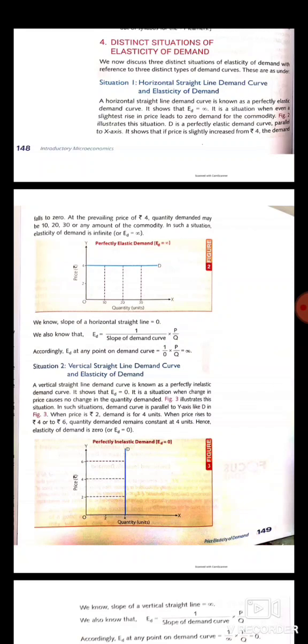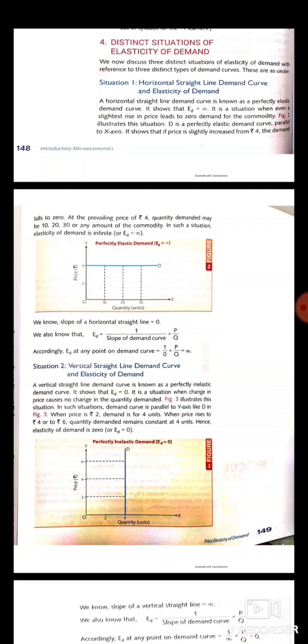In this case, the demand curve will be parallel to the x-axis, means at the prevailing price a consumer can buy any number of units. In the figure, quantity is shown on the x-axis and the price is shown on the y-axis. When the price of the commodity is 4 rupees, then the consumer can buy any number of units like 10 units, 20 units or 30 units.